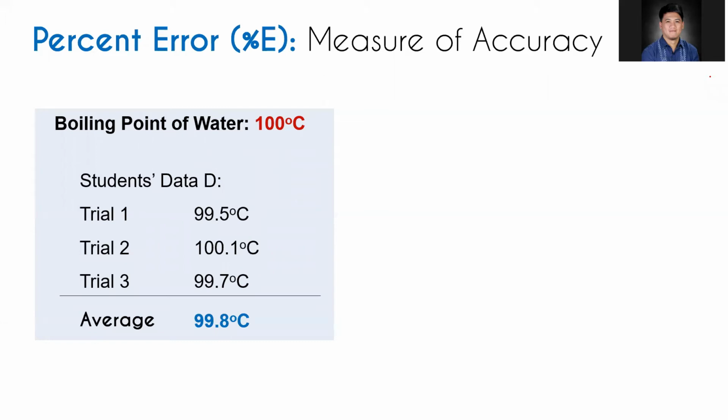Percent error gives us the idea if that particular measurement, or that experimental value, is close to its accepted value. So we need to solve for its percent error. But how can we solve for its percent error?